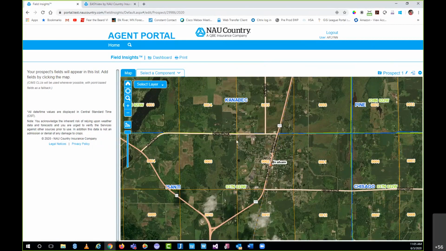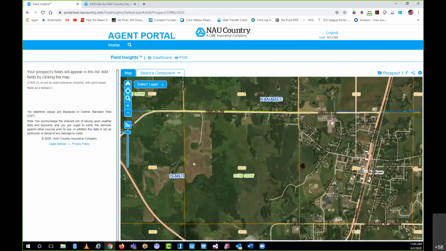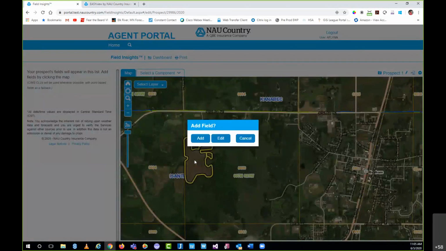So in this case, you can see I just real quickly searched my hometown that I grew up in. And if I zoom in, I'm just going to zoom in over here. I'm going to grab a field. And I'm just going to click on the map. And you're going to see it's going to highlight that CLU for me.